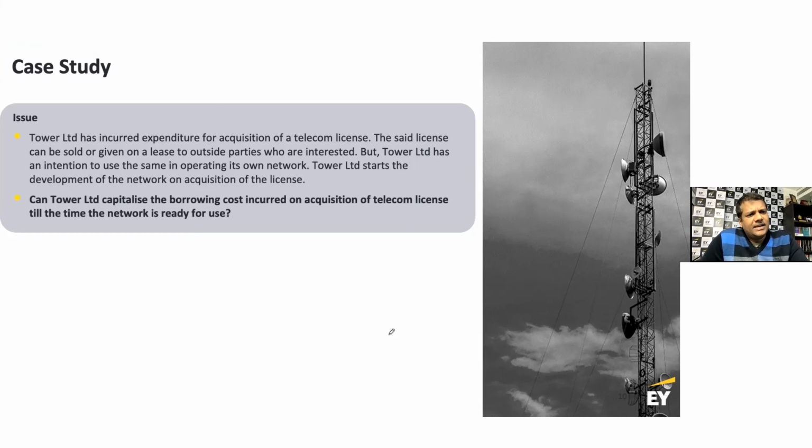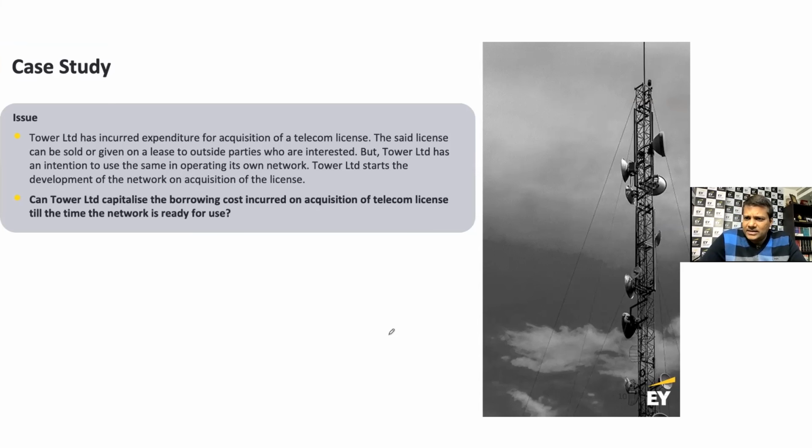The said license can be sold or given on a lease to outside parties who are interested, but Tower Limited has an intention to use the same in operating its own network. Tower Limited starts the development of the network on acquisition of the license. So essentially, we are trying to say the license can be sold, but my desire is to actually build out a telecom network. Now, the question here is, can Tower Limited capitalize the borrowing cost incurred on acquisition of telecom license till the time the network is ready for use?